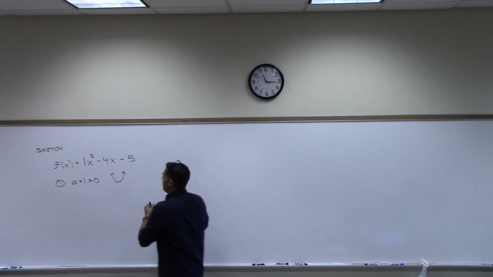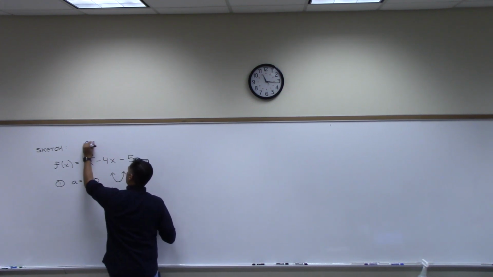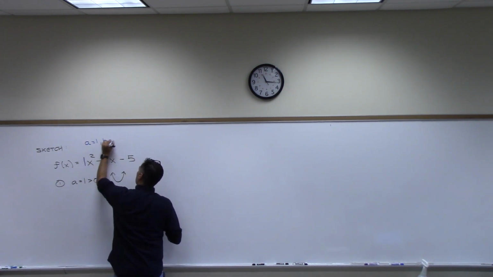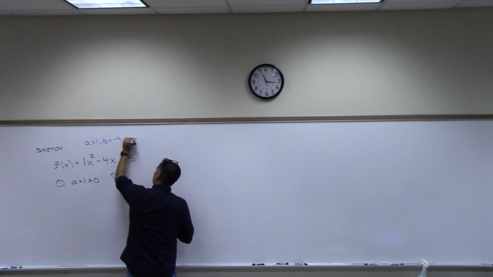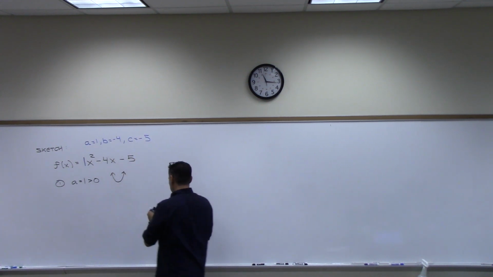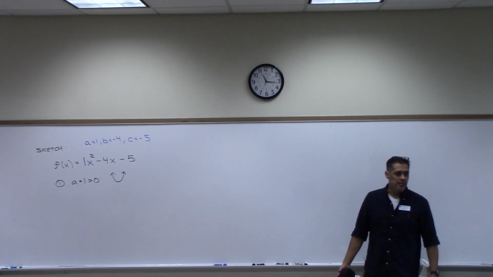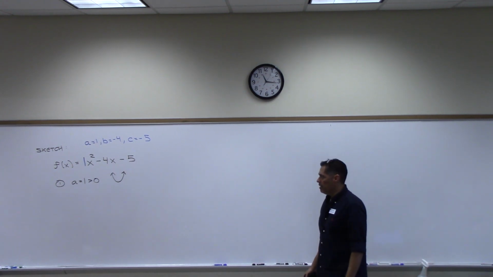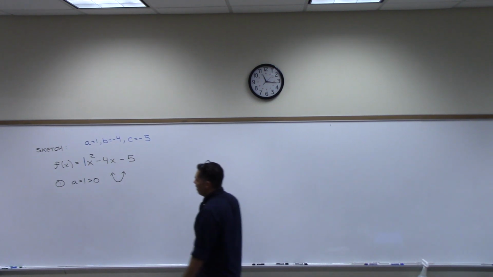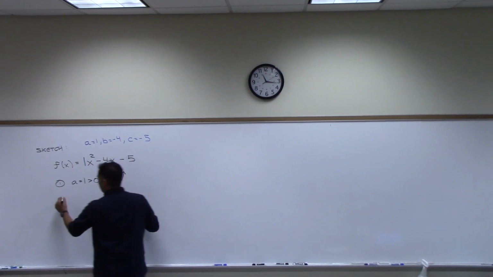I should also point out here, just so we have it, A is 1, B is -4, and C is -5, isn't it? We will need that. We will need that perhaps. We will need it. Okay, so it opens up. That's the first step. Second step.